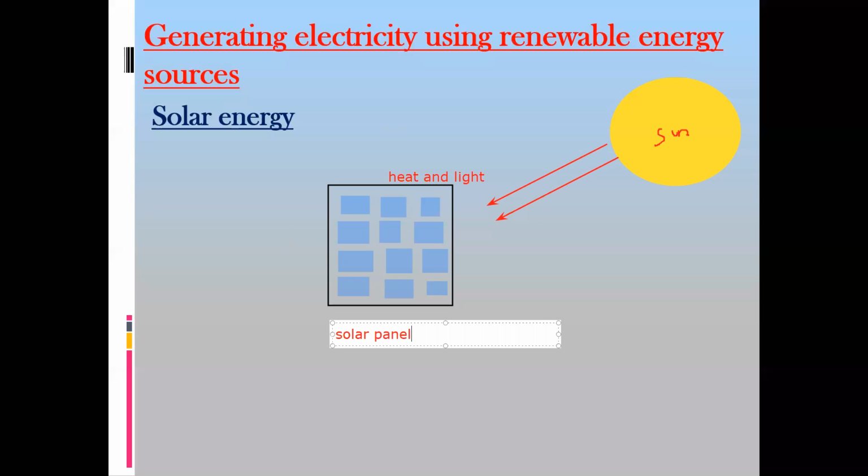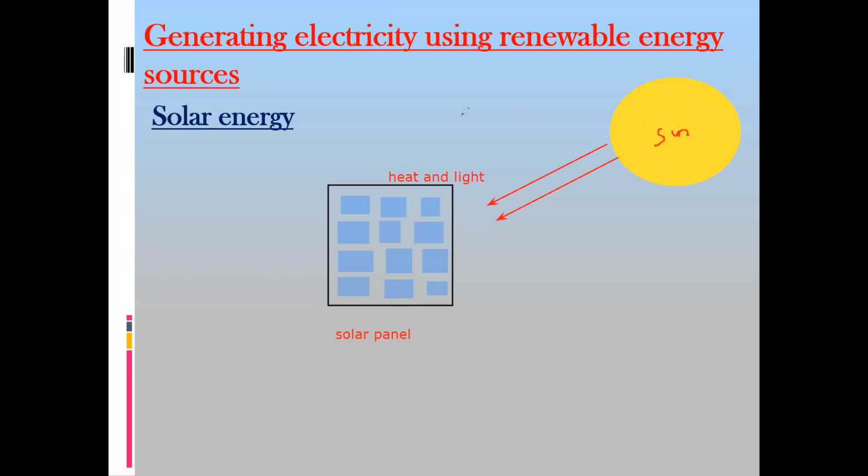When the light or heat energy from the sun is absorbed by these solar cells or solar panels, they produce moving charges or electrons.